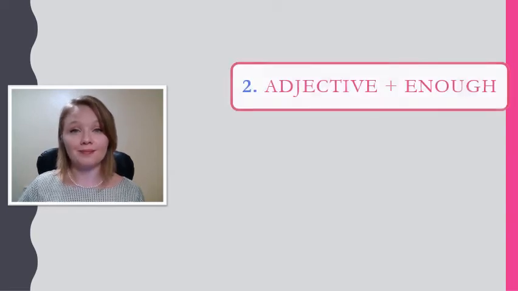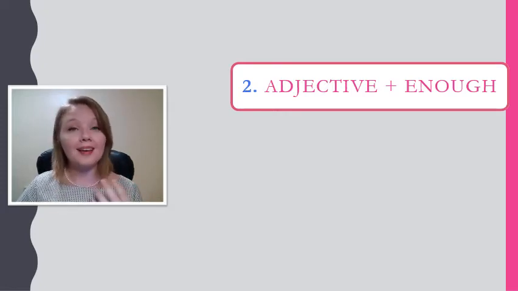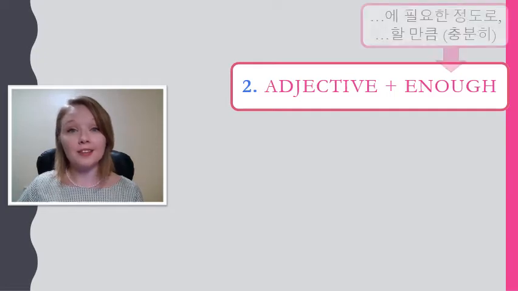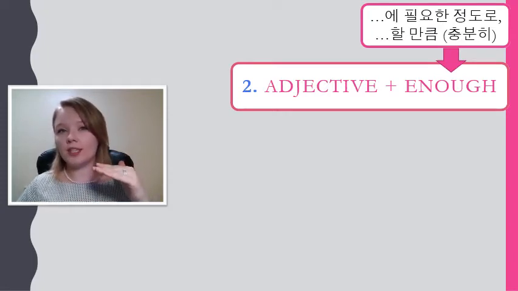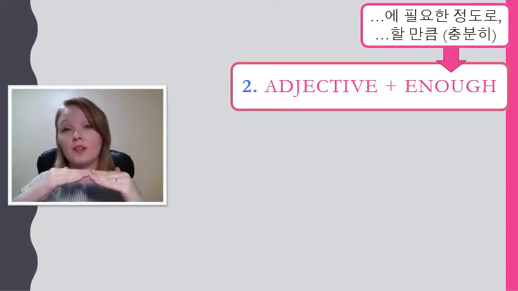Let's look at our second term for today. Adjective enough. We can use any adjective in this phrase. Tall enough, big enough, small enough, and so on. So first, let's look at what that word enough means. As you can see from the definition here, to have enough means you need a certain amount, and enough means you have it. Not more, not less, enough.